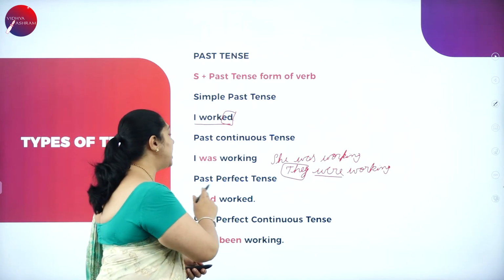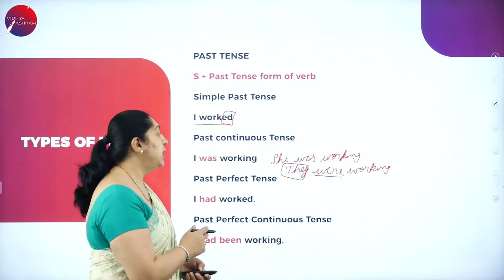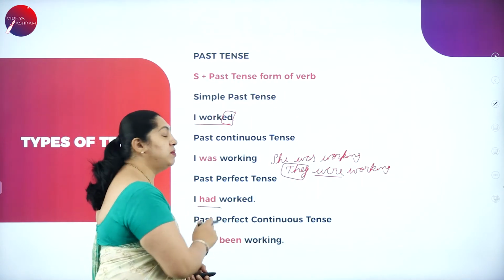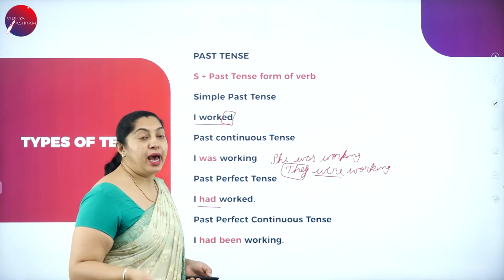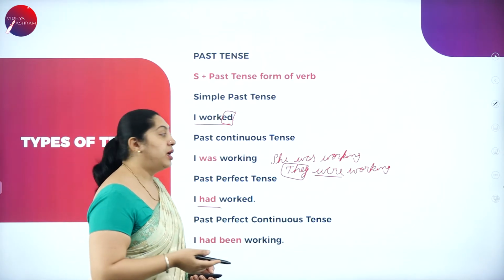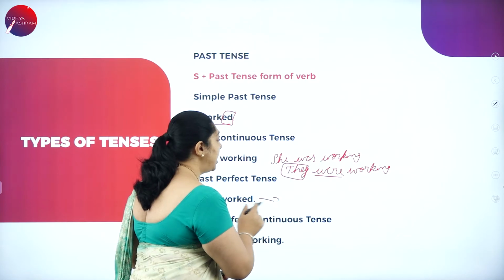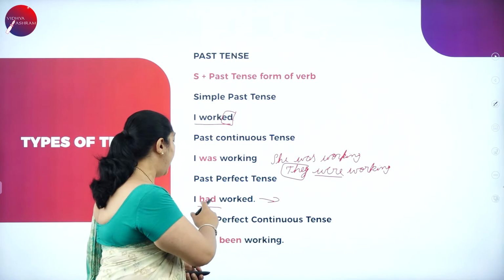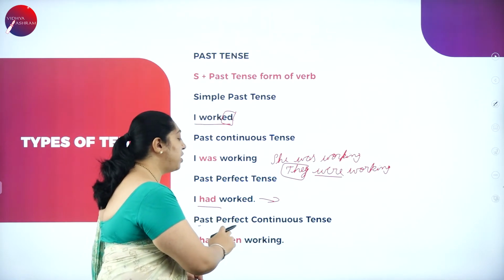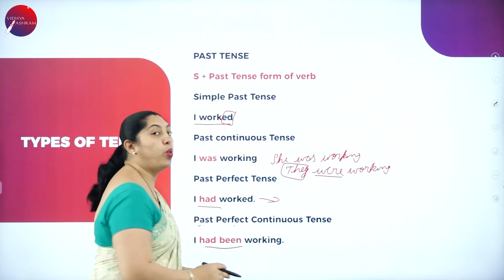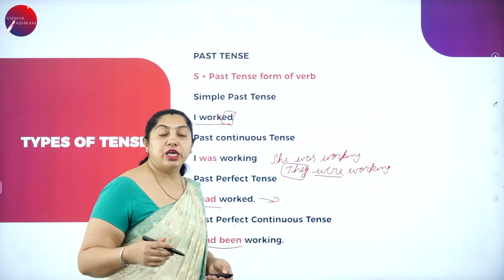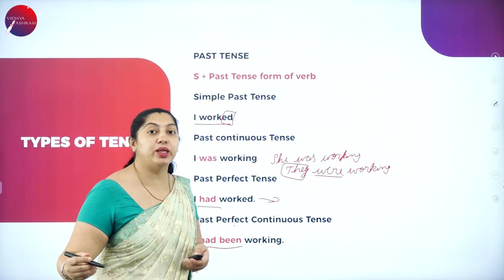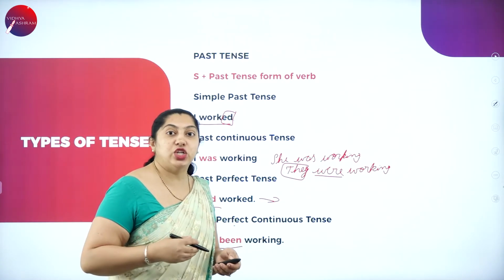When it comes to the past perfect, in the previous slide it was have. When it comes to the past, have becomes had. I had worked. It means the action is completed here. When it comes to the past perfect continuous, it becomes had been working. Still, I'm working on the project, from yesterday. Still, I'm continuing that project work. The action is not completed.